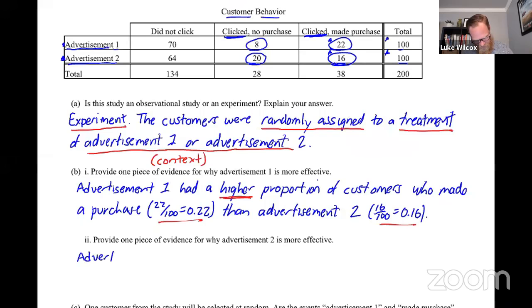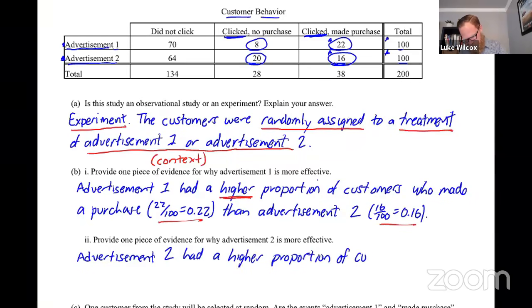We're going to say advertisement 2 had a higher proportion of customers who clicked. And then let's provide numerical justification for this. The number who clicked, remember we said was the 20 plus the 16. So 20 plus 16 out of the 100 total.